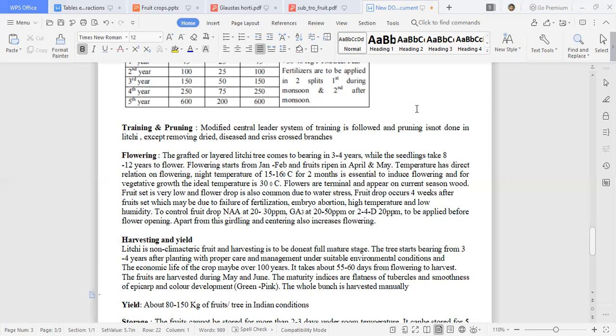Fruit set is very low. It is not given how much, but it is very low. Flower drop is very common, especially because of water stress during the summer months. Then fruit drop occurs 4 weeks after the fruit set. So there will be fruit drop.